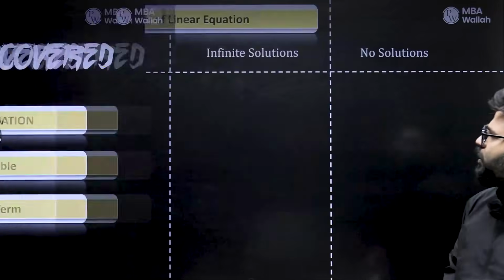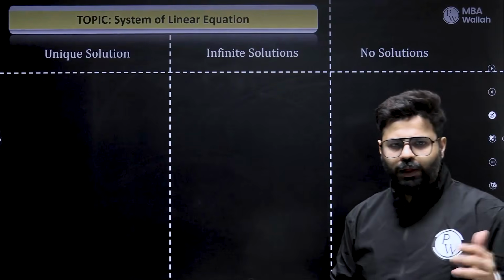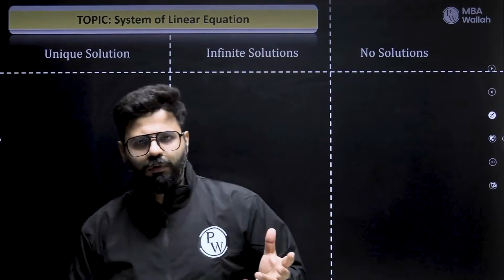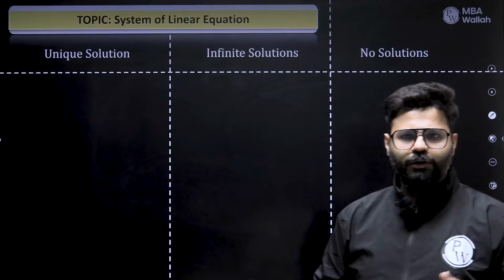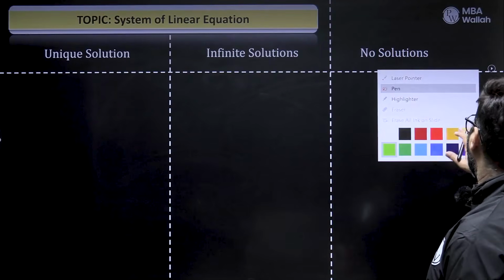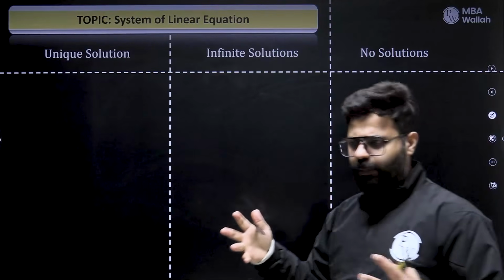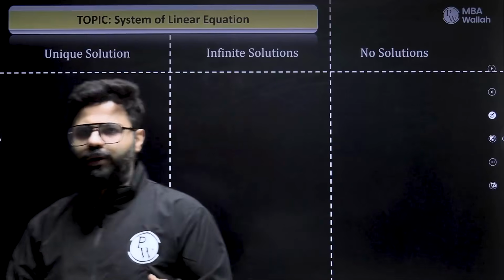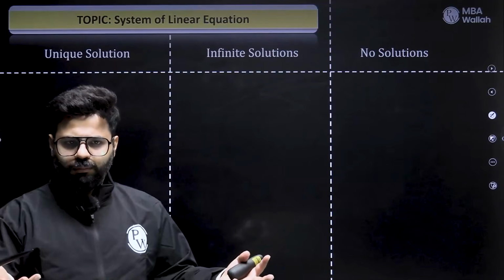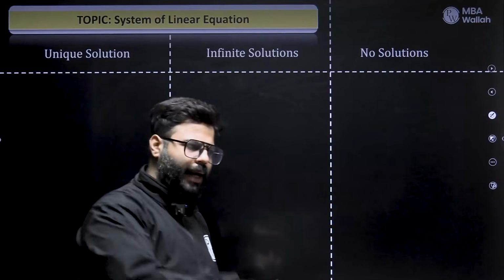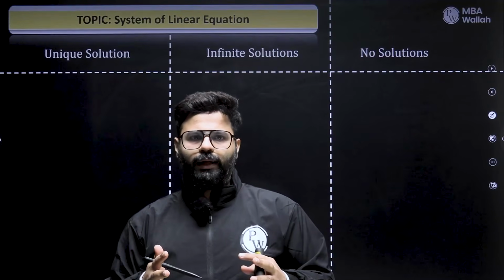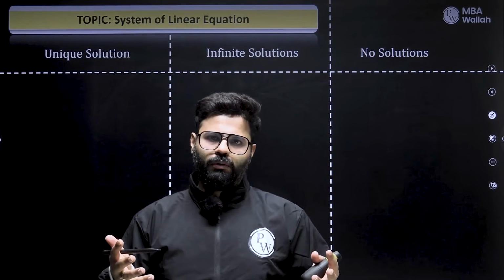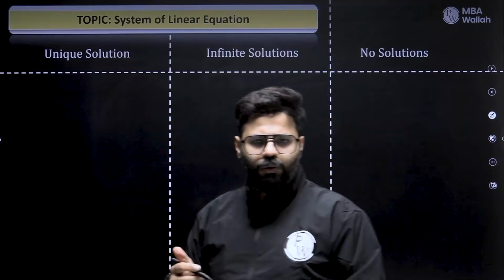Let's start with system of linear equation. So guys, you know, a pair of system of linear equation can give you a unique solution, maybe infinite solution, maybe no solutions. So rather than giving you the direct formula, let me give you just a pair of equations and we'll try to solve it. And we'll try to observe from that how actually a pair of linear equation can give us a unique solution, infinite solution, or maybe no solution.